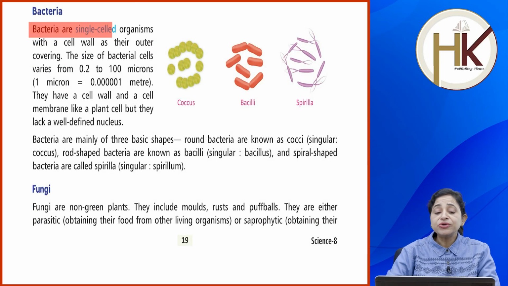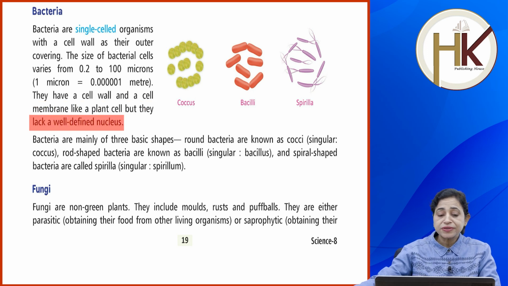Bacteria are single-celled organisms with a cell wall as their outer covering. The size of bacterial cells varies from 0.2 to 100 microns. 1 micron is equal to 0.000001 meter. They have a cell wall and a cell membrane like a plant cell, but they lack a well defined nucleus.